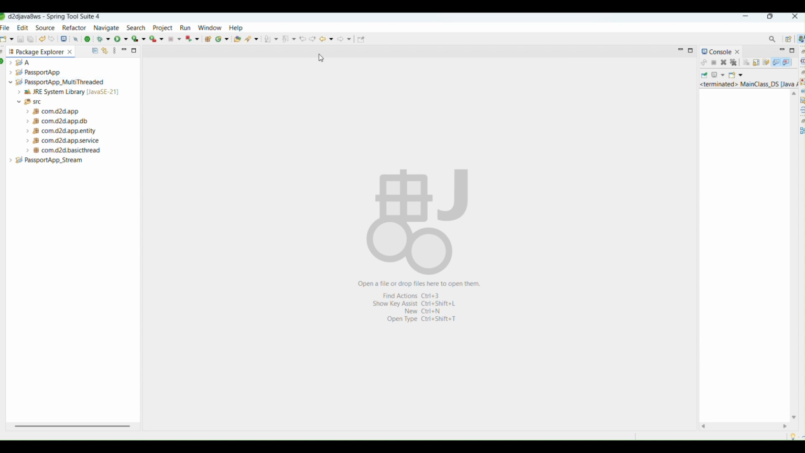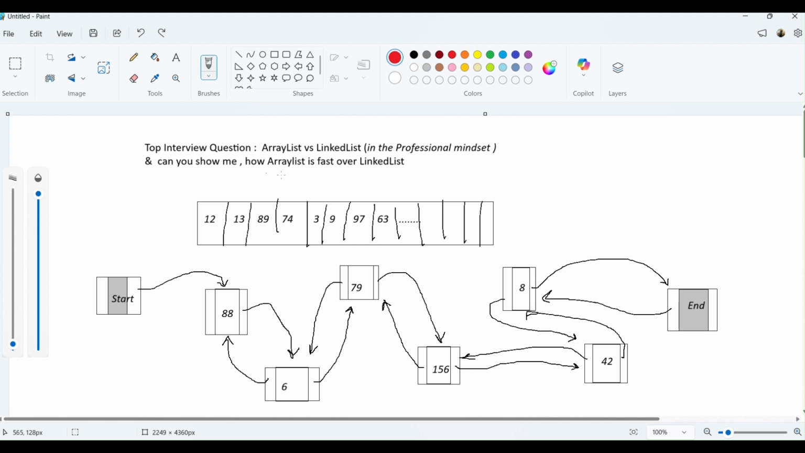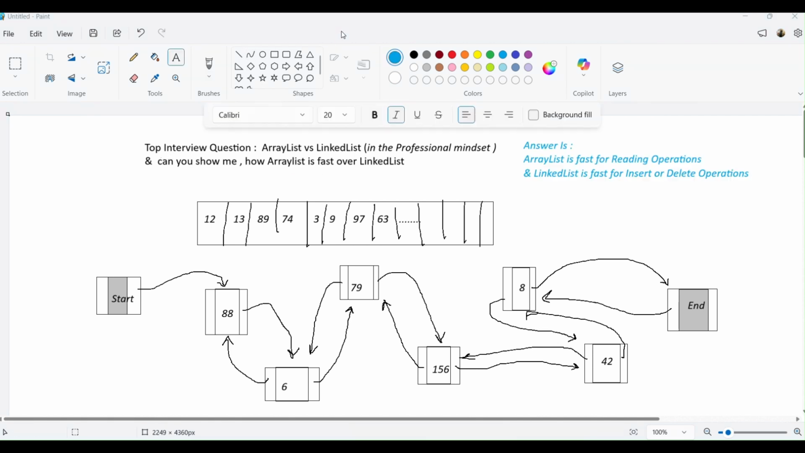So without wasting time, let's start the coding. But before that, let's understand which thing is fast and why it is fast. So look right here. The basic answer is, I have mentioned the answer in front of you now.